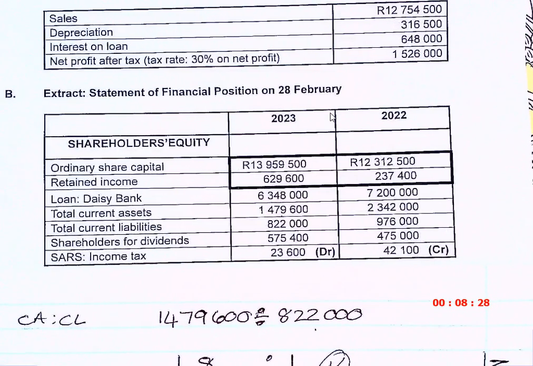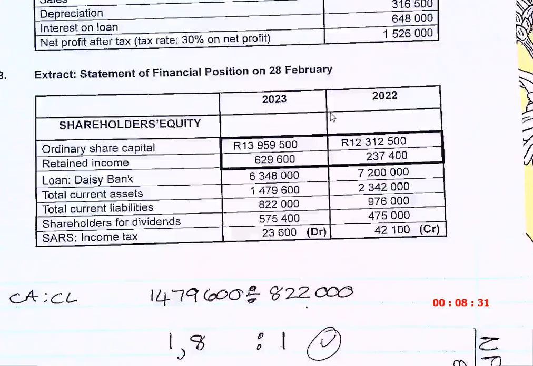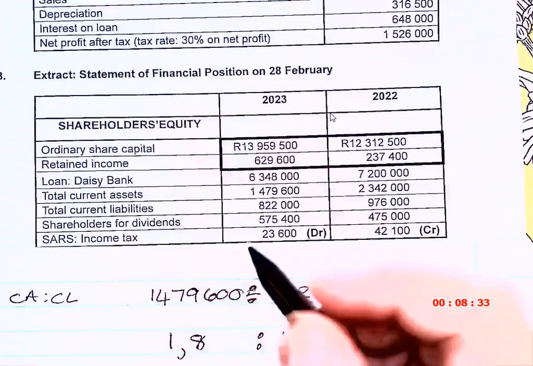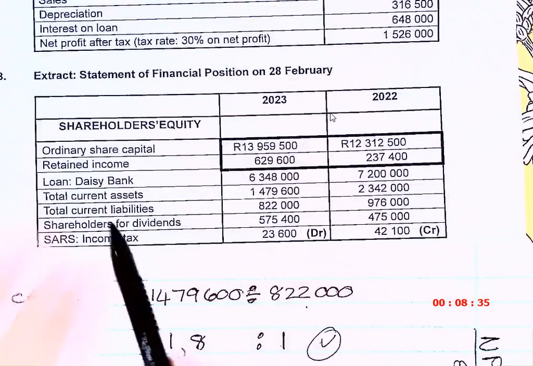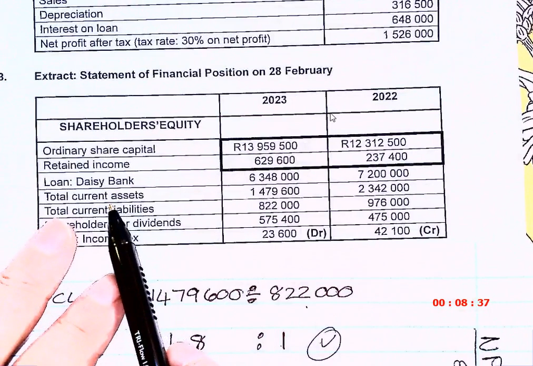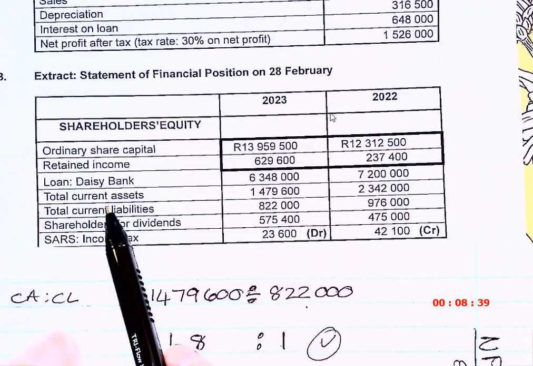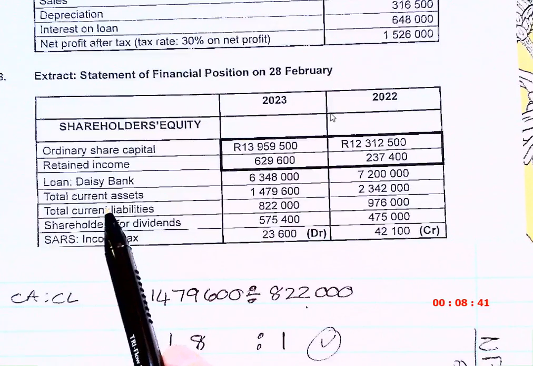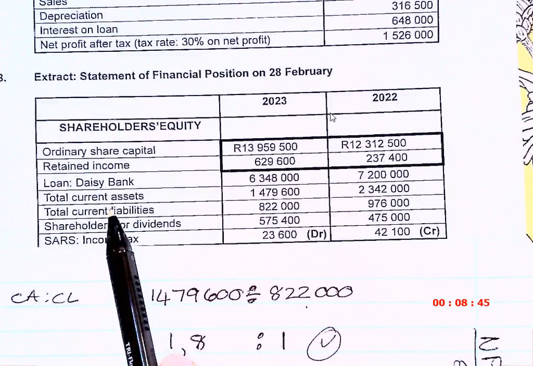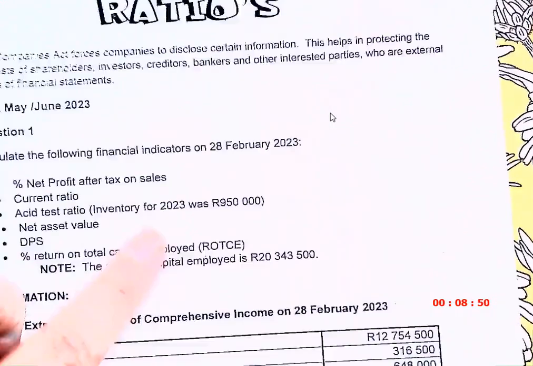So now I see here, they don't give me current assets broken up, meaning they don't give me inventory, receivables, cash. So I don't have the option of saying receivables plus cash, because here they tell me what the inventory is.